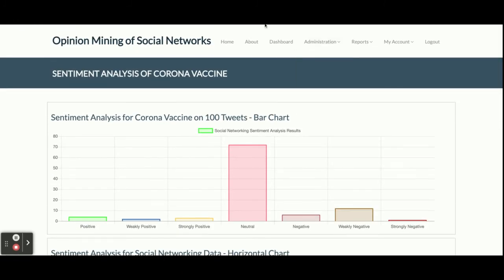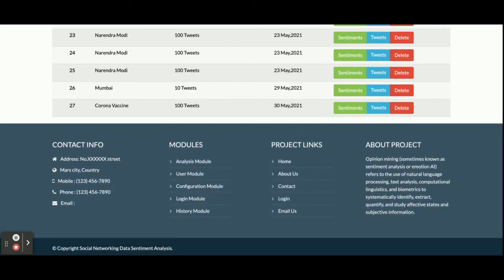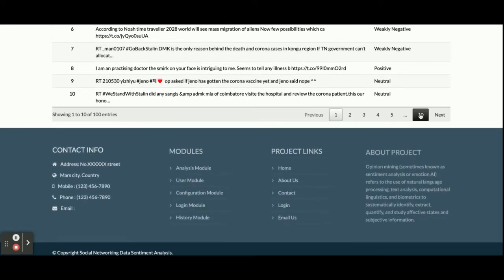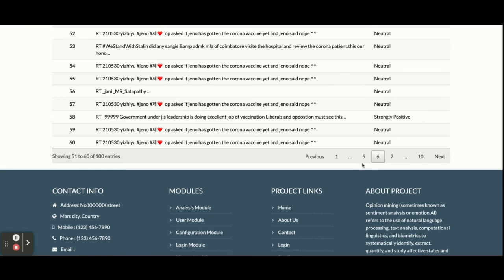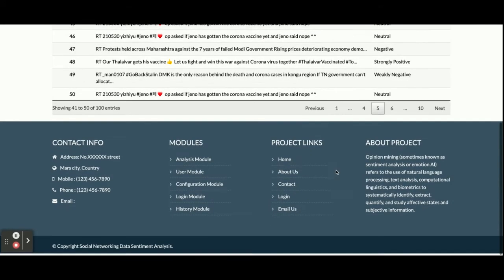Now I am going back to see what tweets the system fetched. This is the tweets, and you can see the number of tweets, right? There are 10 pages here, and on these tweets the system performed the analysis, right?